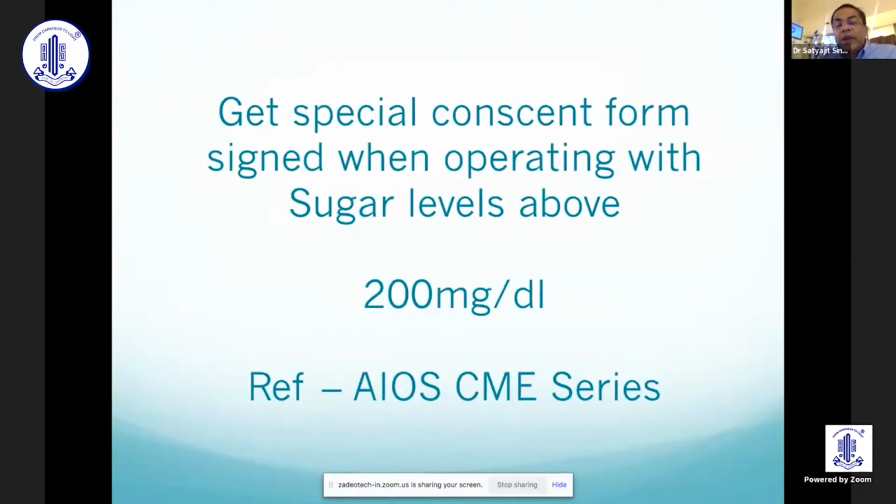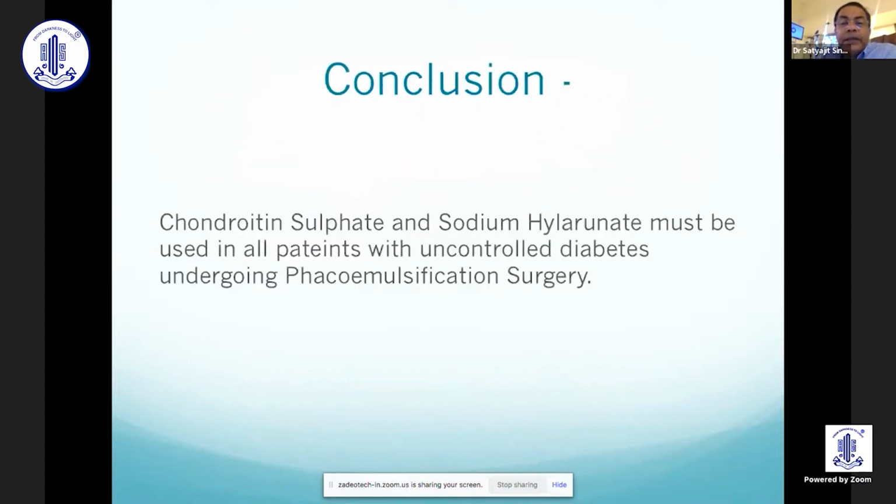It's very important that when you are operating on a patient who has sugar levels above 200 milligram per deciliter, at that time you should get a special consent form signed. While the AIOS CME series says that you should be operating below 200 milligram per deciliter. In some studies in the American Academy journal, they have said in clear corneal phacoemulsification surgeries, it can also be done below 300 milligram per deciliter.